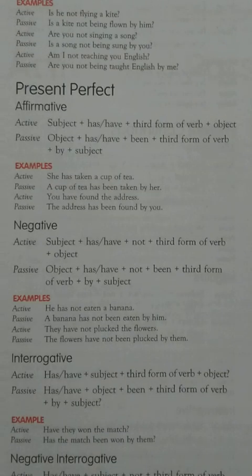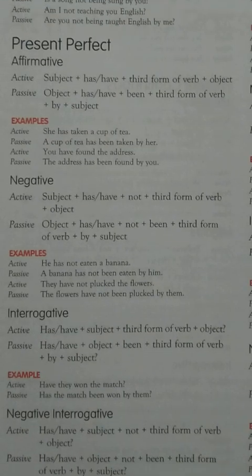Now perfect tense. She has taken a cup of tea. A cup of tea has been taken. Remember, here in perfect tense when you use the helping verbs has and have, simply you add one more verb form of be, that is been. Have becomes have been, has becomes has been. She has taken a cup of tea, a cup of tea has been taken by her. You have found the address, the address has been found by you. Simply you are adding been.